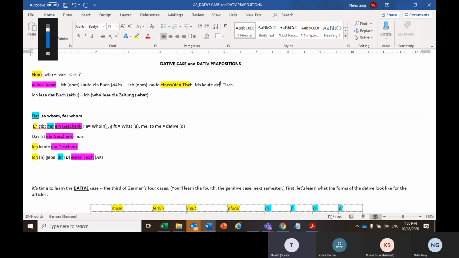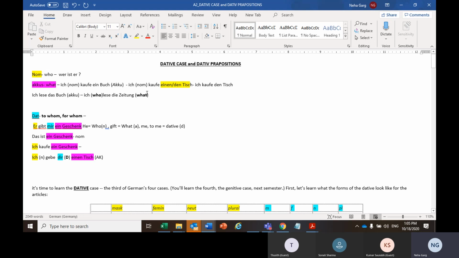Can I ask a question? Sorry, is it also right if we write "ich kaufe der Tisch"? Is it also right, or should we only write "ich kaufe den Tisch"? It is better that you write it with den. If you are using colloquial language, no matter how many grammatical errors you make, fine, but when you are learning any language, it is very important to be grammatically correct. So in the exam, do we need to write with the accusative only? Yes, the exam is to evaluate all your skills: grammar, vocabulary, everything.